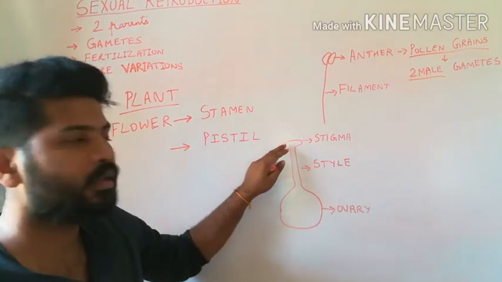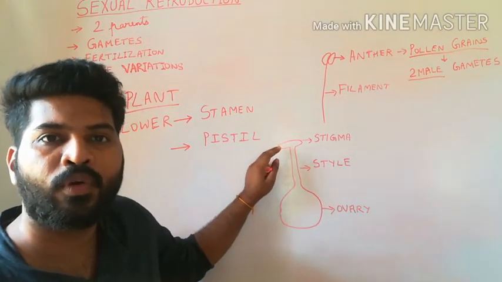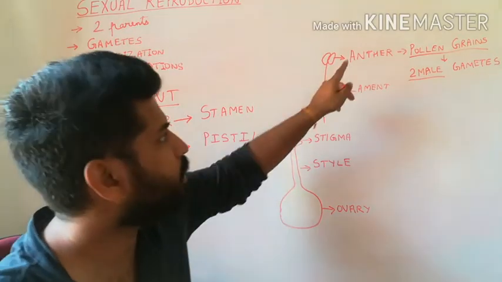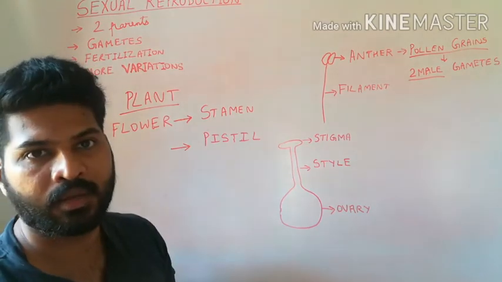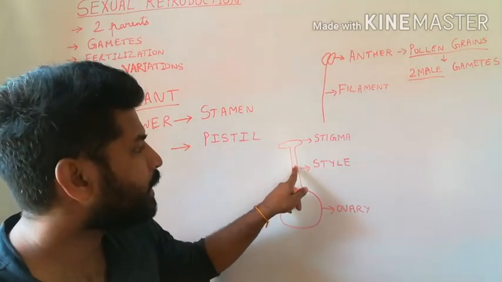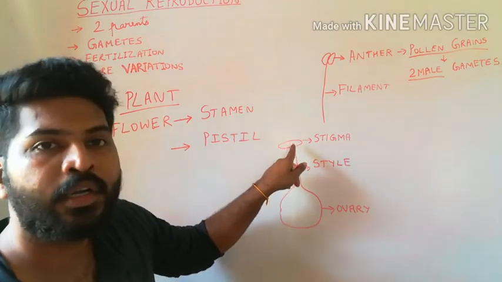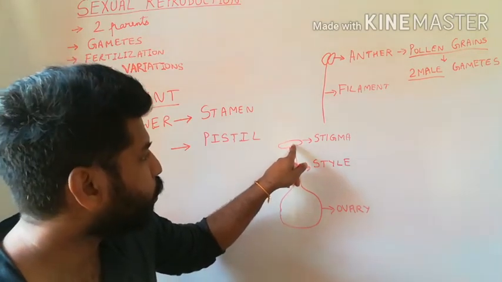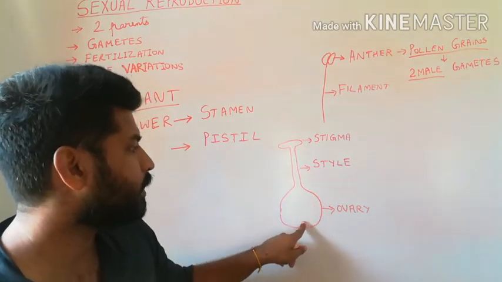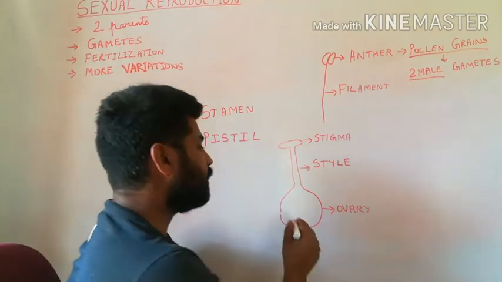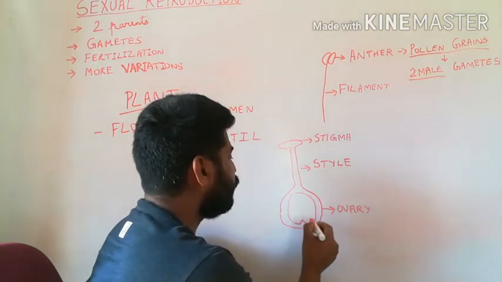The stigma serves as a landing platform for the pollen grains. The pollen grains will land on the stigma. The style will help in the transport of the pollen tube. The pollen tube will grow through the style. Inside the ovary, we have the ovule.